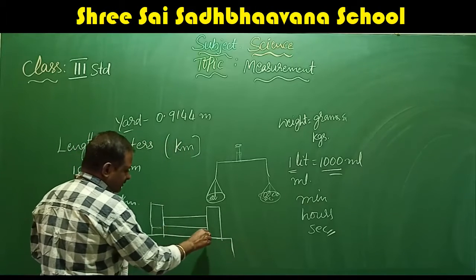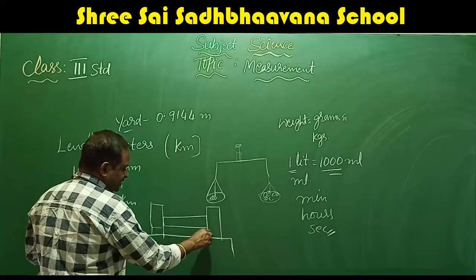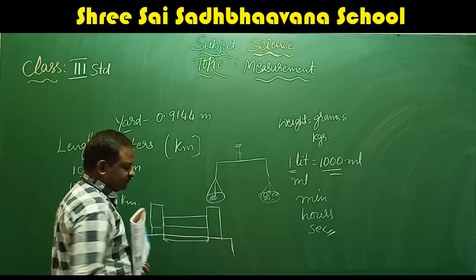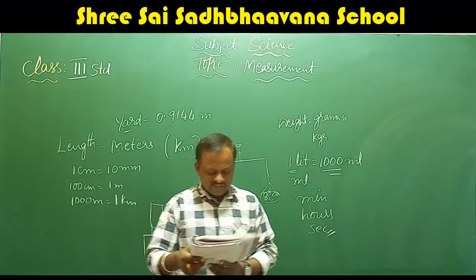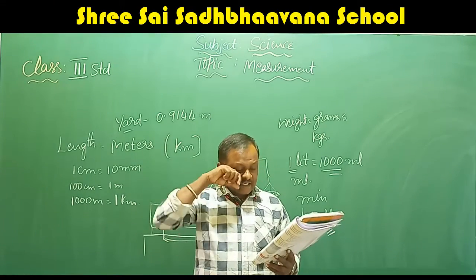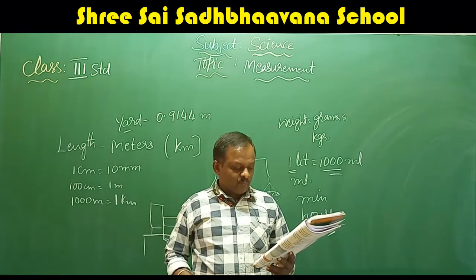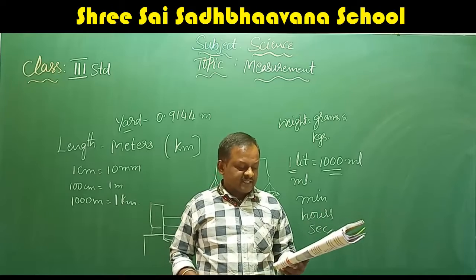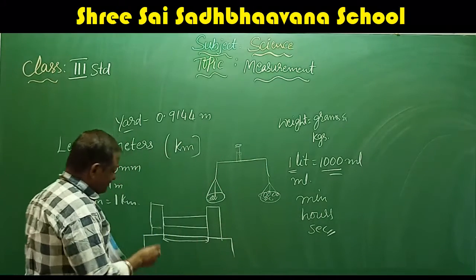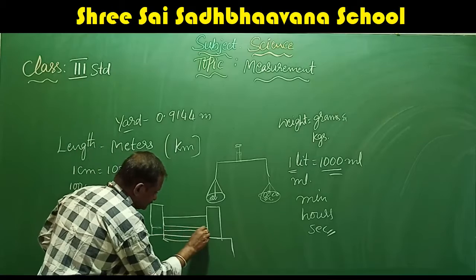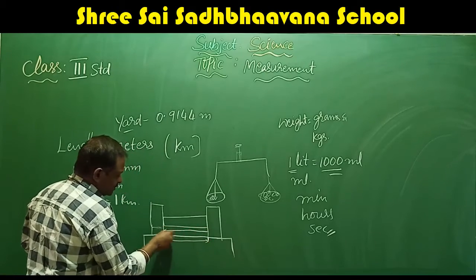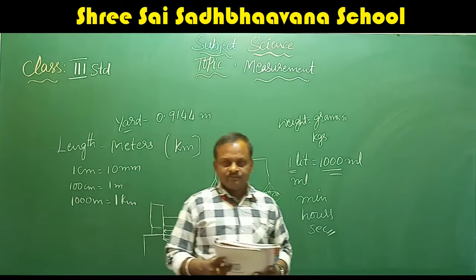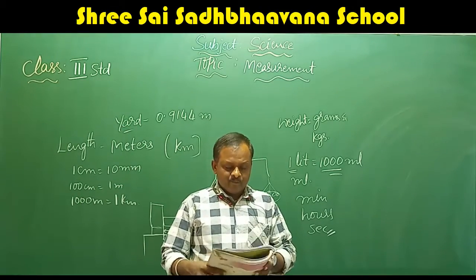So now we mark from here to here, the distance between these two blocks. Then this is the length of the book. See here. Keep the book touching the scale and put 2 blocks to fix the span of the book. Take the reading of the scale against the inner faces of the 2 blocks as shown in the figure. Inner faces means from here to here. So here to here, what is the distance? That is the measurement of the length of the book.